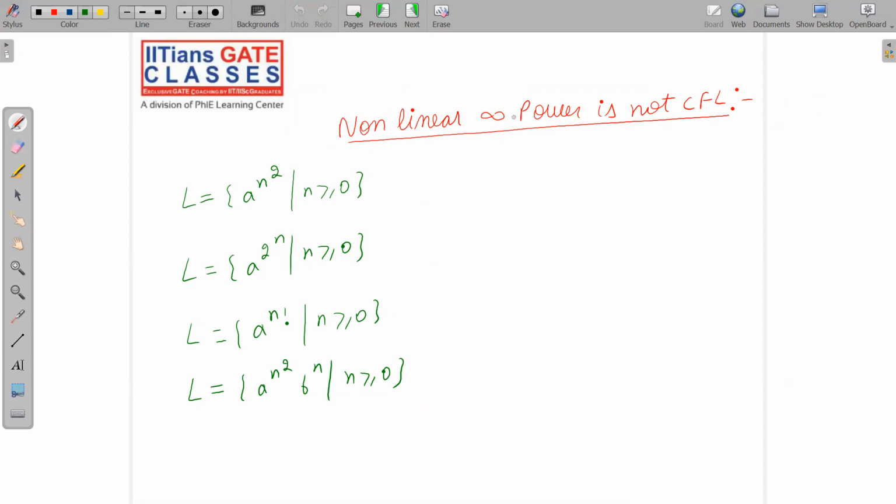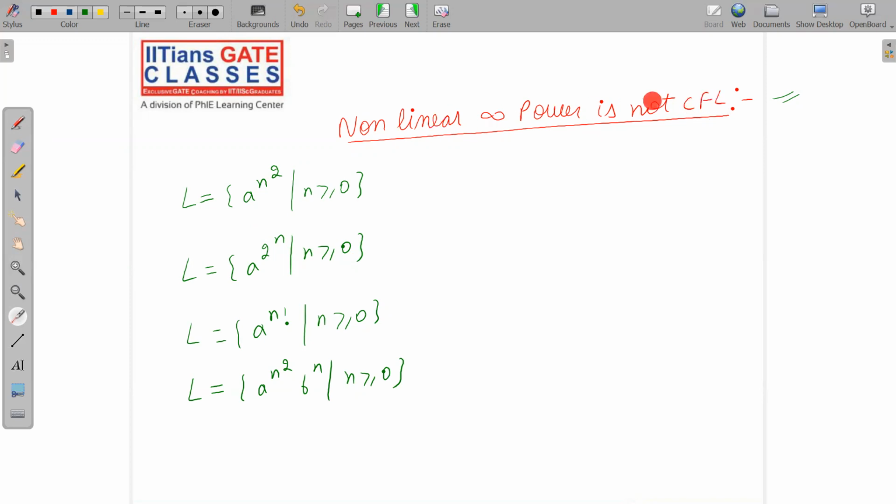Sorry. So non-linear. Next point is non-linear infinite comparison is not CFL. See, I am trying to explain how you can say that this language is CFL, how you can say this is regular, and so on. This is identifying the language. This is a very, very important part of your TOC. Of course, I'm doing the basic or fundamental course on TOC, but still, I think that I should give you some idea about how you will check that this is CFL, how you will check this is CSL, how you will check this is regular, and so on. So I am explaining all these things.